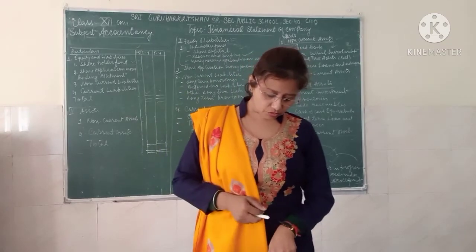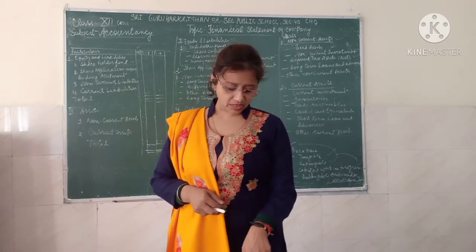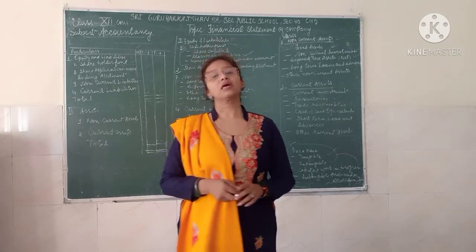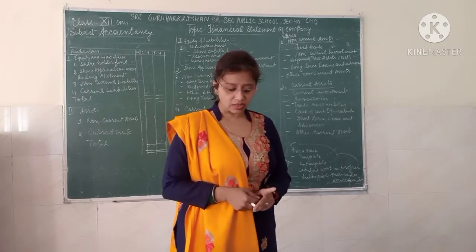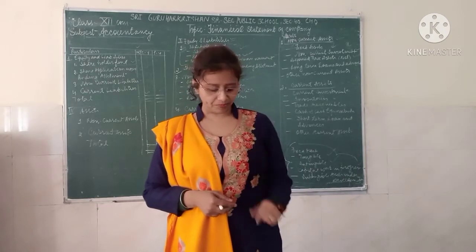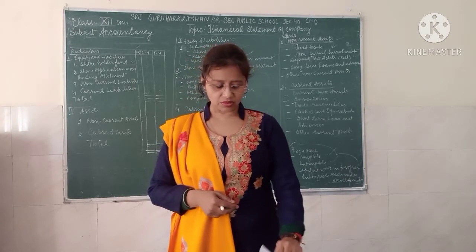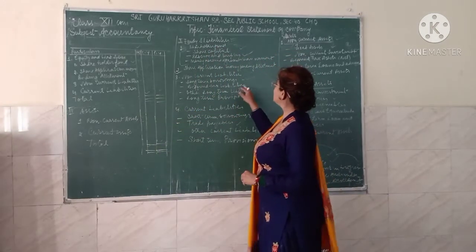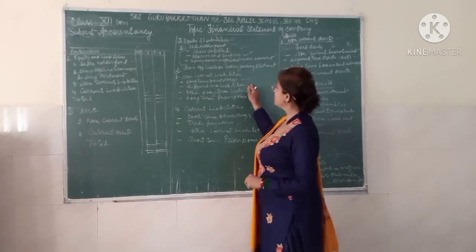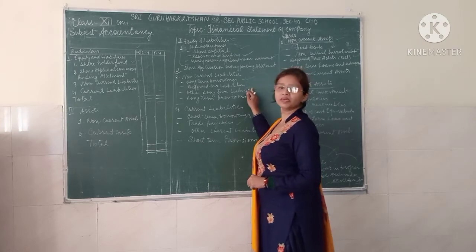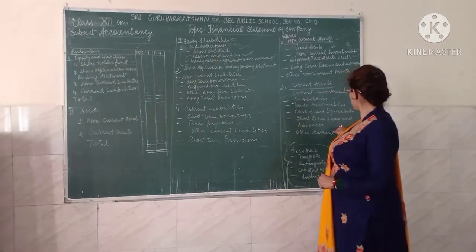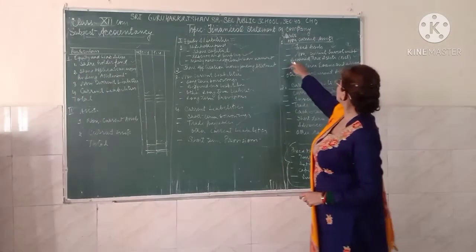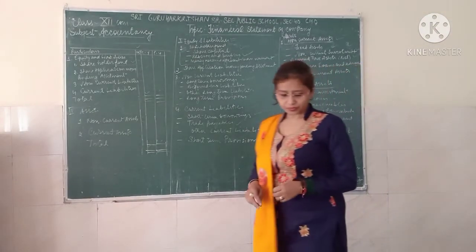If the accounting income is more than the taxable income, it results in a deferred tax liability, and if the accounting income is less than the taxable income, it results in a deferred tax asset. So deferred tax liability is shown in the non-current liability and deferred tax asset will be shown on the asset side under non-current assets.